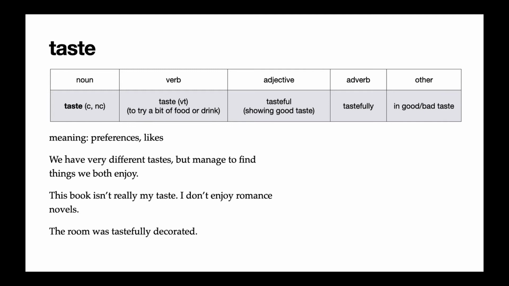From this word family, you can see that taste is a verb also, but it means something different. It means to try a bit of something to eat or something to drink. Then the adjective form tasteful means that something is showing good taste, and the adverb form is related to that form. So in the last example, the room was tastefully decorated. That means the room was decorated in a way that shows good taste.